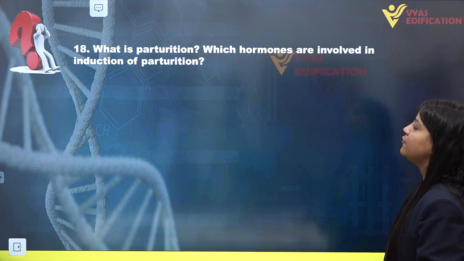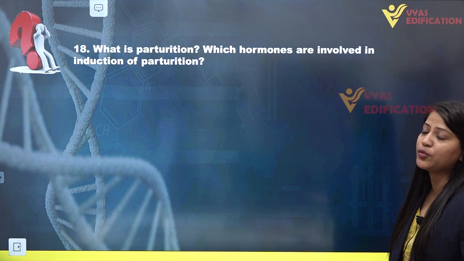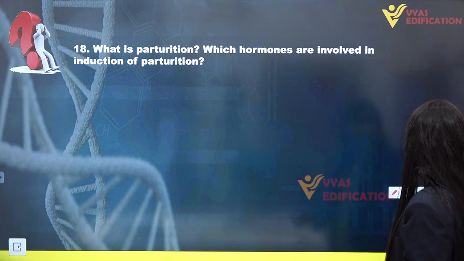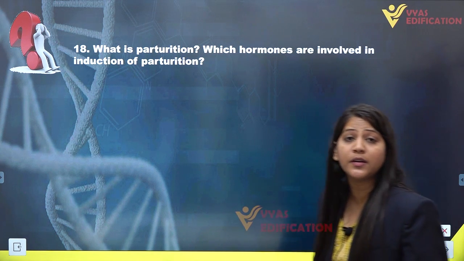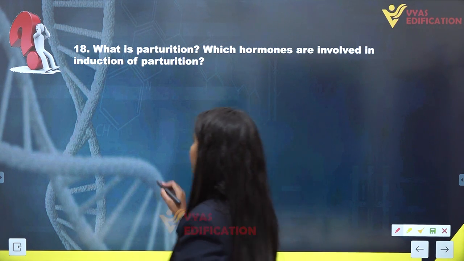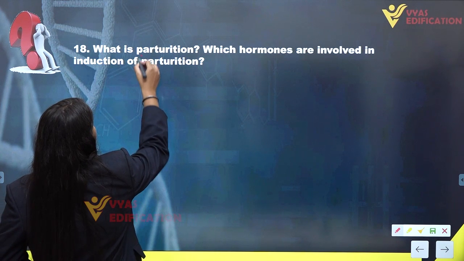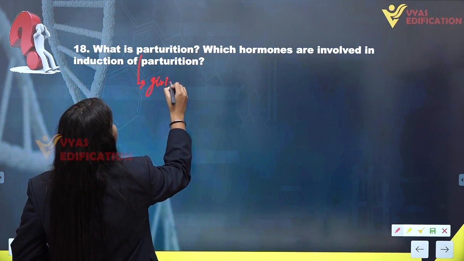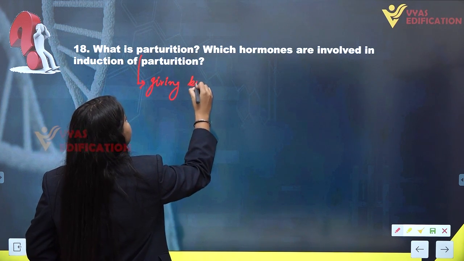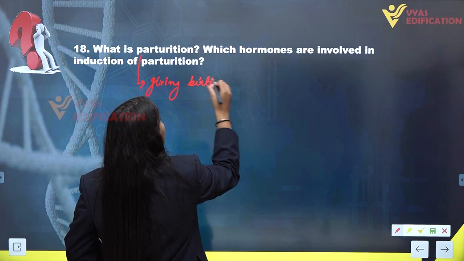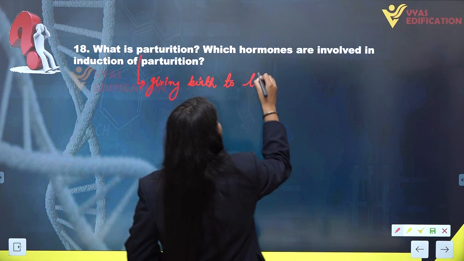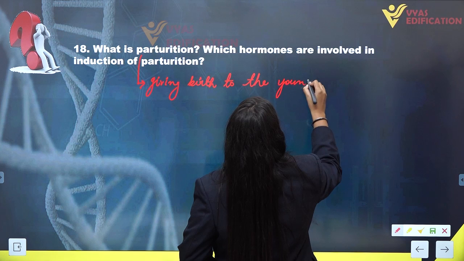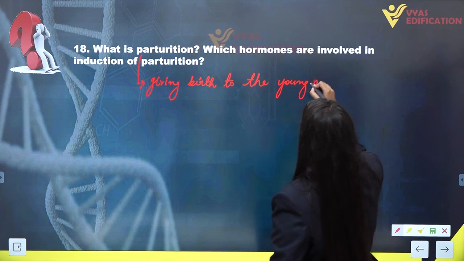Which hormones are involved in the induction of parturition? First of all, parturition is a process of giving birth to the young ones, or childbirth, we can say. So this is the process of giving birth to the young ones.